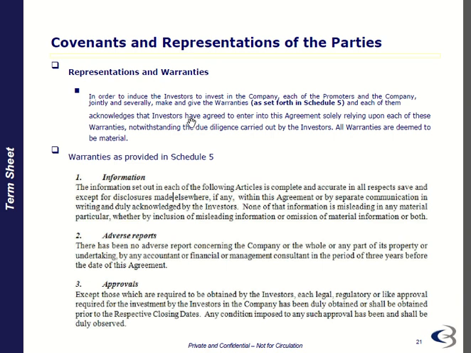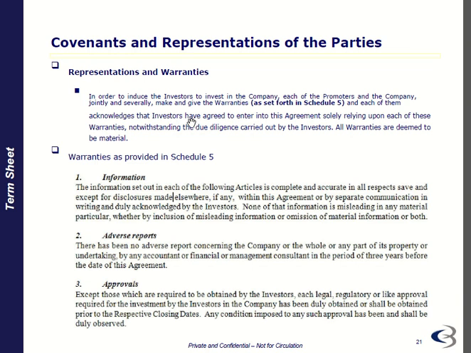Information set out in each of the following articles is complete and accurate in all respects, save and except for disclosure elsewhere within the agreement or by separate communication in writing, duly acknowledged by the investors. None of that information given to the investor is misleading in any material respect, whether by inclusion of misleading or any other information. Adverse report: there has been no adverse report concerning the company as a whole or any part of the property or undertaking by the accountant or financial or management consultant for a period of 3 years before the date of the agreement.